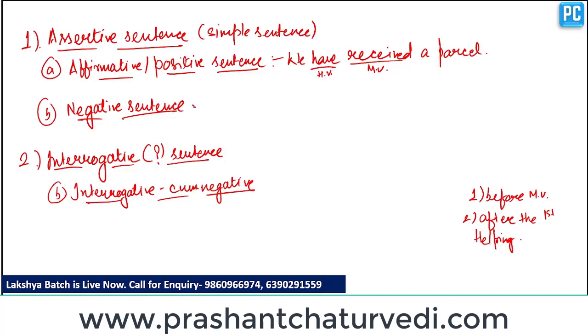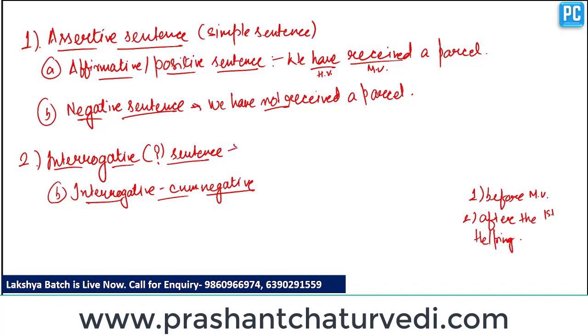If we want to make the sentence in a negative form, we have to place not before the main verb. So the sentence should be, we have not received the parcel, or a parcel, whatever it is. Clear? So if we want to make a sentence negative, we have to place not before the main verb when the sentence is carrying only one helping verb. If the sentence is carrying more than one helping verb, in that particular case we should place not after the first helping verb. Clear?